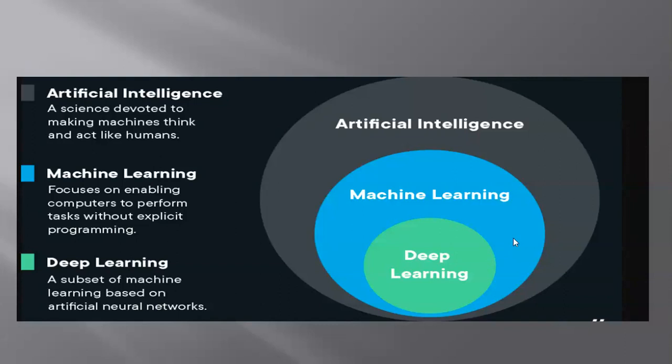And how does that machine learn? So machine learning comes here. It focuses on enabling computers to perform tasks without explicit programming. That is the way we let machines learn human language. And what is deep learning? The subset of machine learning based on artificial neural networks. So, guys, let's focus on machine learning only today. We will not look at artificial intelligence or deep learning.